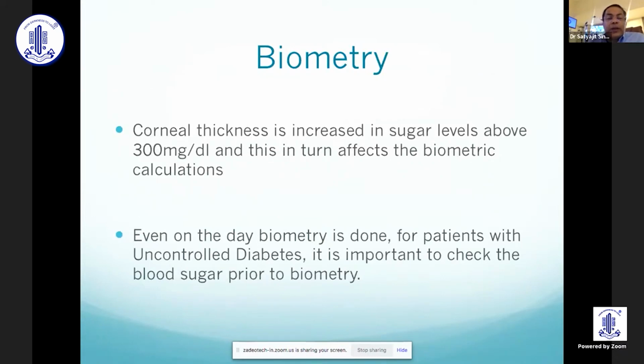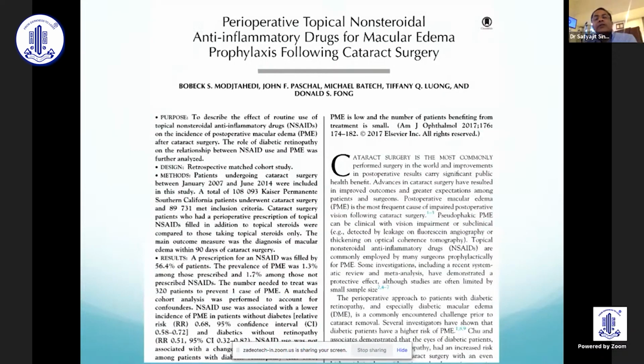Even on the day we are doing biometry, it is very important that we do a random blood sugar because corneal thickness is increased in sugar levels above 300 milligram per deciliter, and this in effect can affect the biometric calculations. And it's also very important that perioperatively we use topical non-steroidal anti-inflammatory drugs to prevent macular edema as a prophylaxis following cataract surgery.